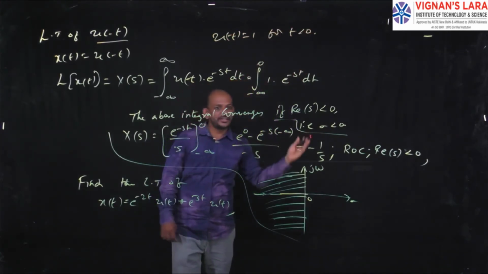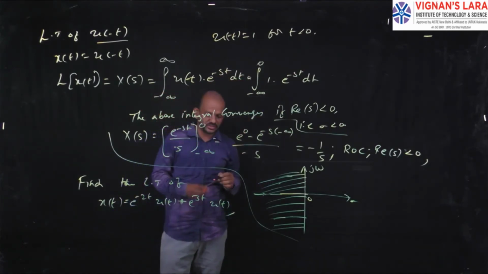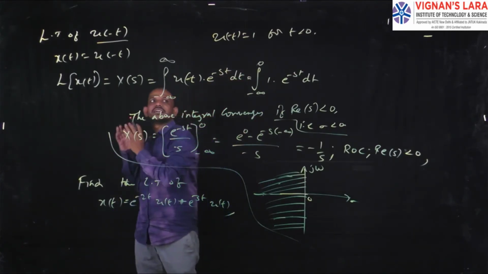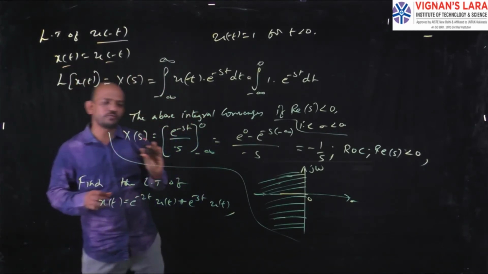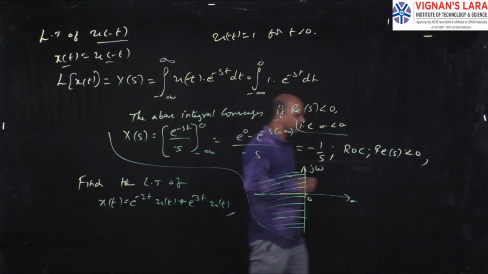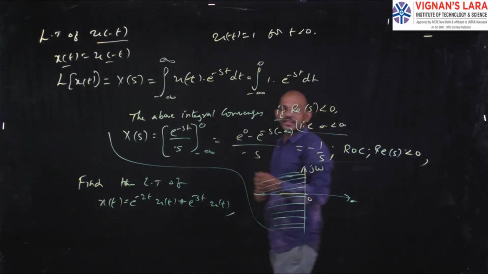And for t greater than 0, the value of this one will be equal to 0. So we all know that, it is a left-sided signal. Hence, I am considering here x of t equal to u of minus t. As it is a left-sided signal, the change will be in the region of convergence.